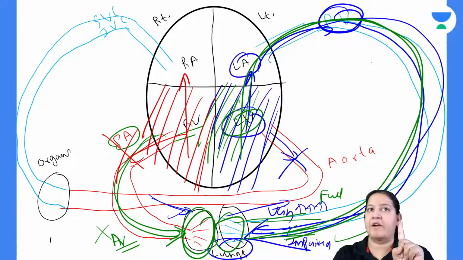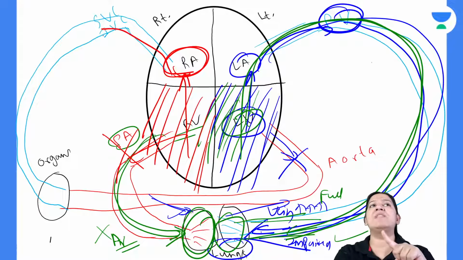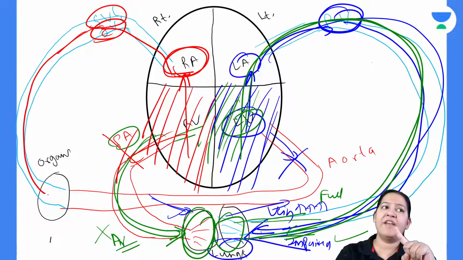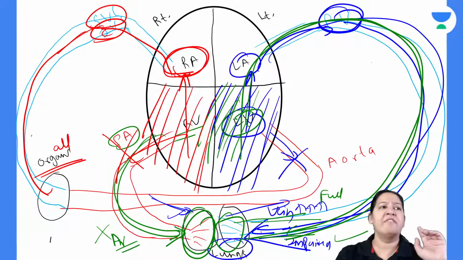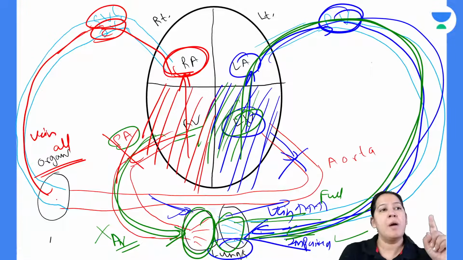Blood will go backward. From the right ventricle, it will go to the right auricle. From the right auricle, it will go to the SVC and IVC. SVC and IVC come from all veins. So it is going into the veins of all organs of the body. In all organs of the body, the veins are full. The veins are over-occupied. They are full because of the backup flow. Arteries of all organs are normal, coming from the aorta.